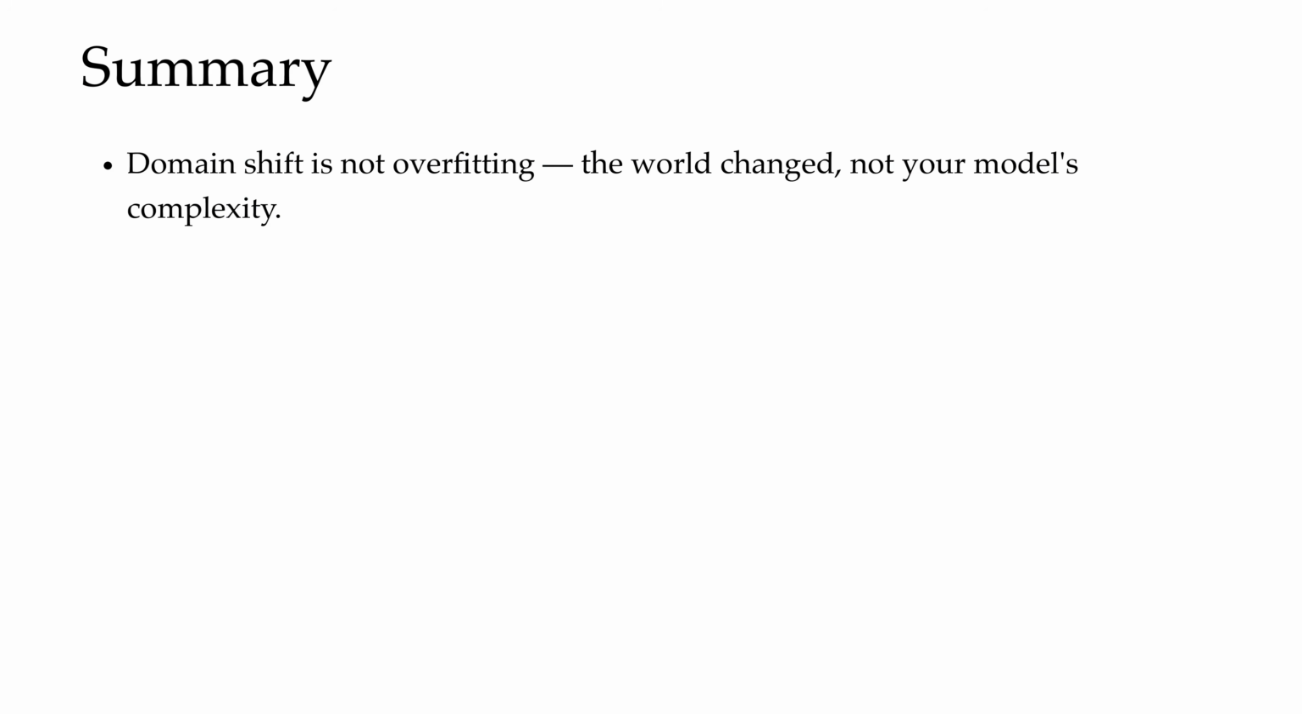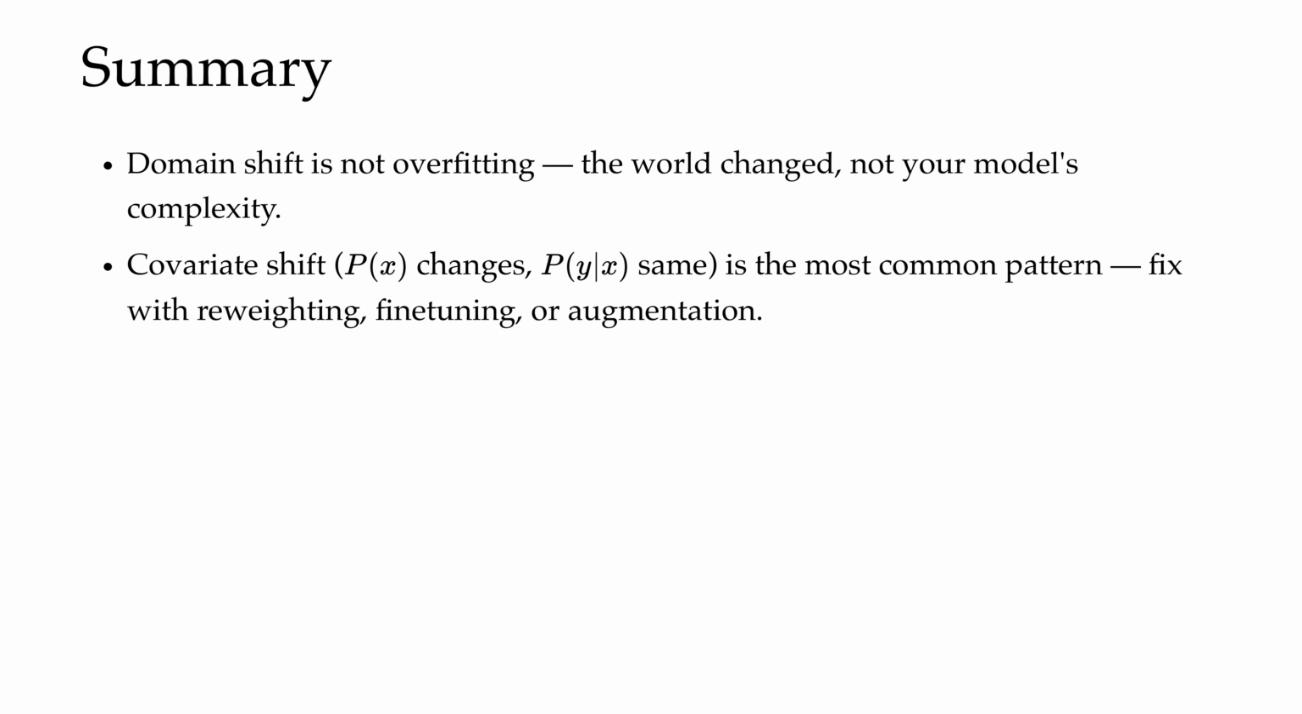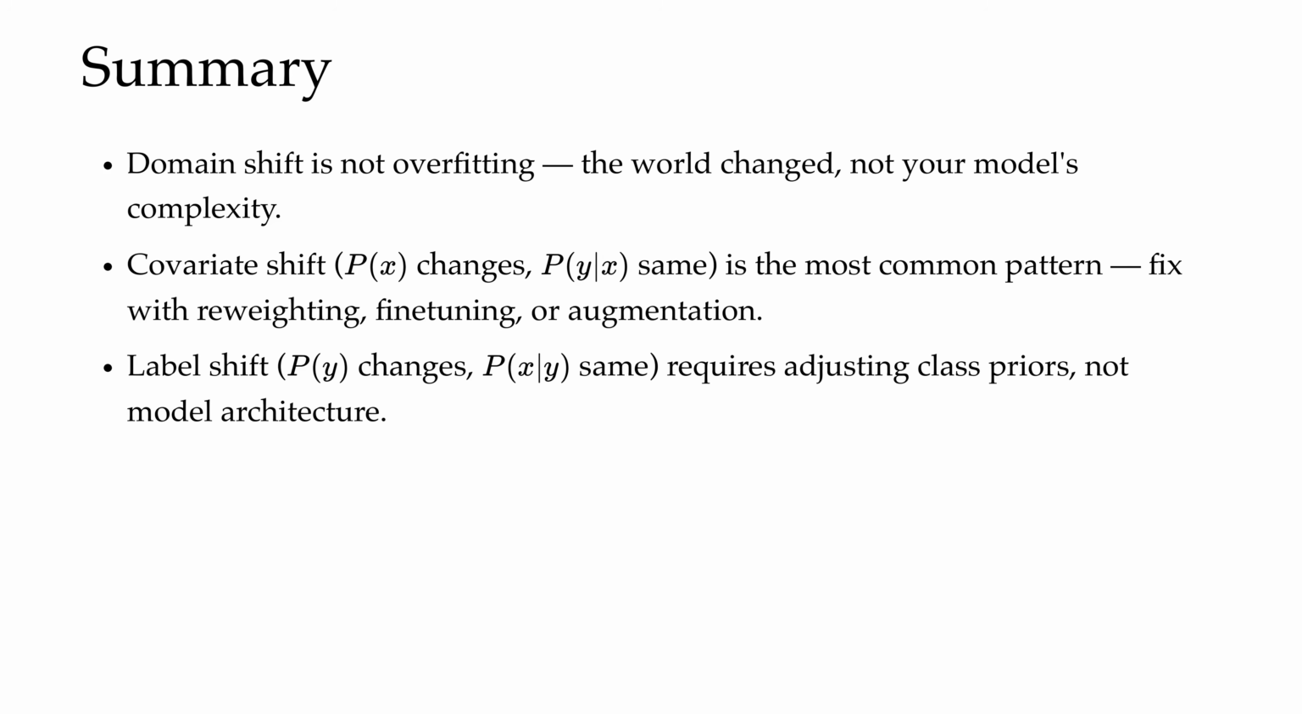Let's wrap up with 5 takeaways. First, domain shift is not overfitting. The world changed, not our model's complexity or capability. Second, covariance shift means inputs move, the rules hold still, and we could fix it with reweighting or augmentation or representation transfer. Label shift means the class mix moves while what each class looks like stays the same. We could fix label shift with prior correction, threshold adjustments, or class-weighted retraining.